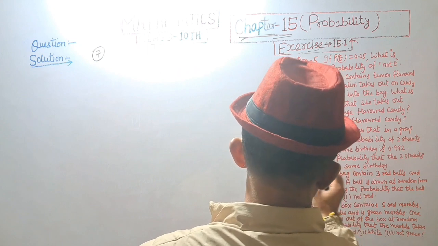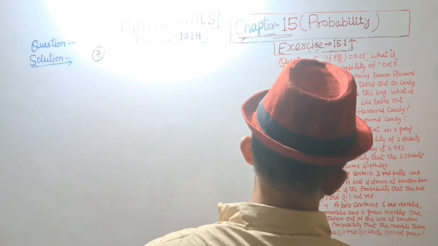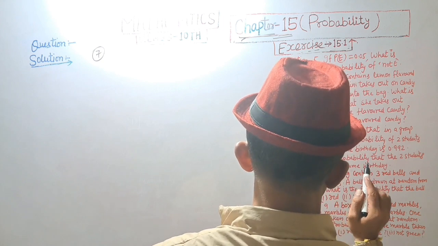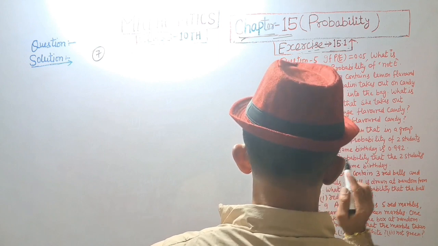Question number 7. It is given that in a group of 3 students, the probability of 2 students not having the same birthday is 0.992. What is the probability that the 2 students have the same birthday?